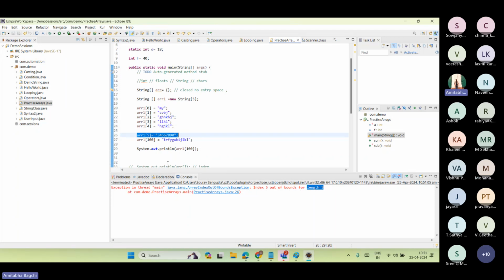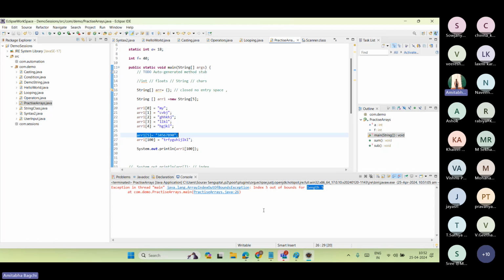For this line, it's throwing an error. You see line number 26, Practice array, line number 26. It's throwing an error for that line itself. Now, why is it not throwing an error when I'm writing the code? Because the compiler doesn't understand. For the compiler, everything is okay. Semicolon is there, braces are correct, inverted commas are there, everything is correct. It's not a compile time thing, it's a runtime thing. That's why while running the code, it's giving that error.